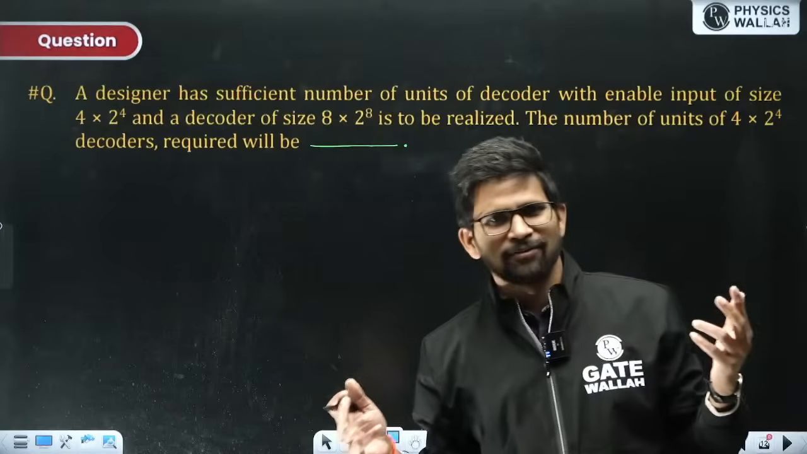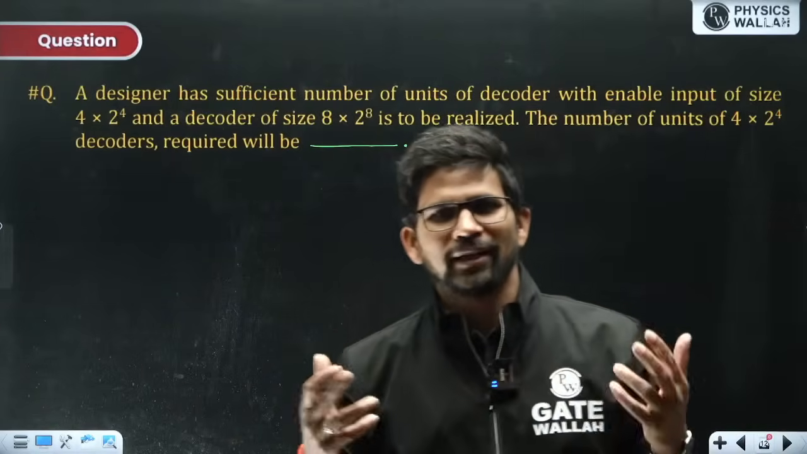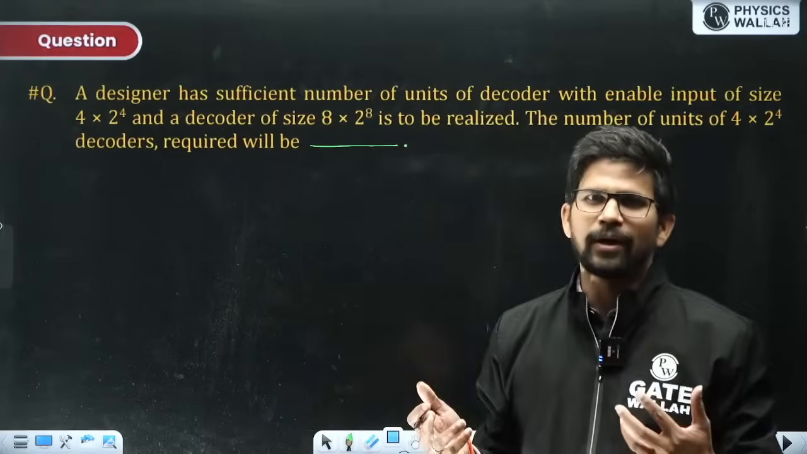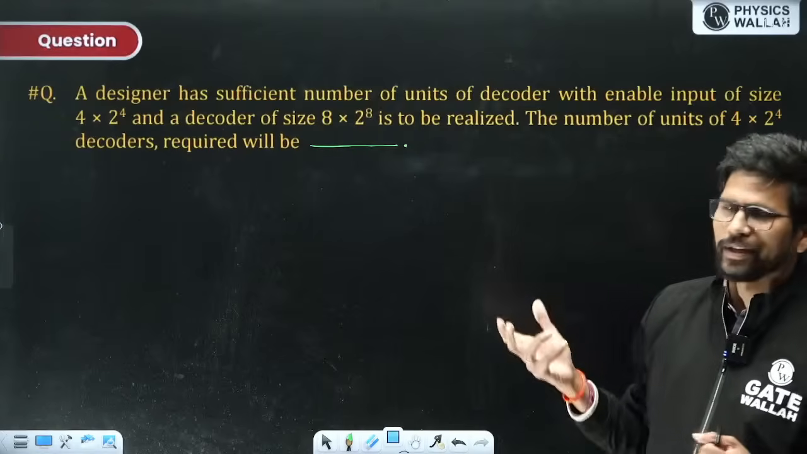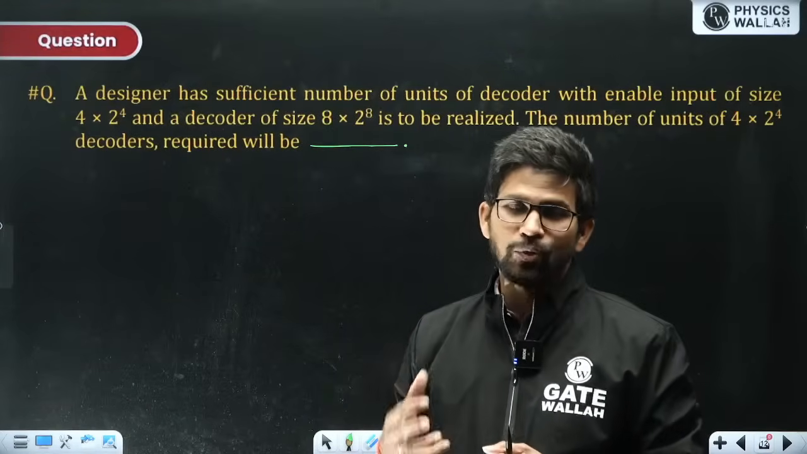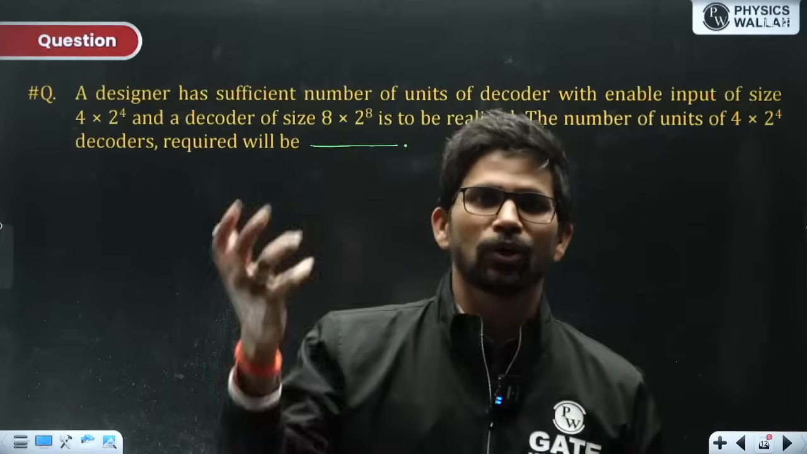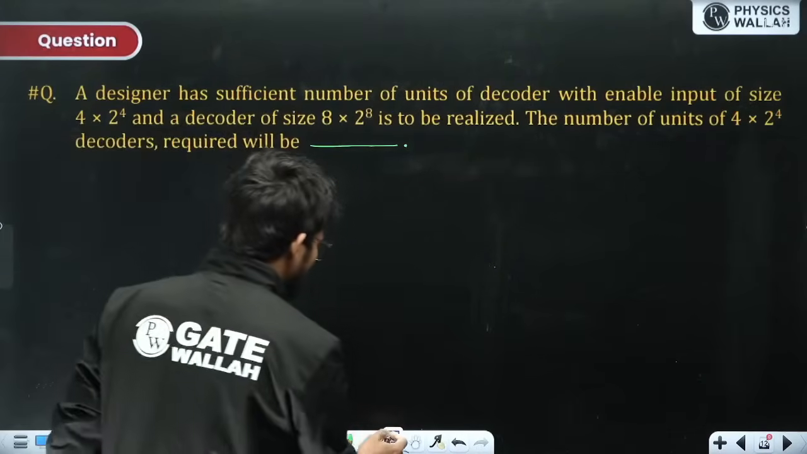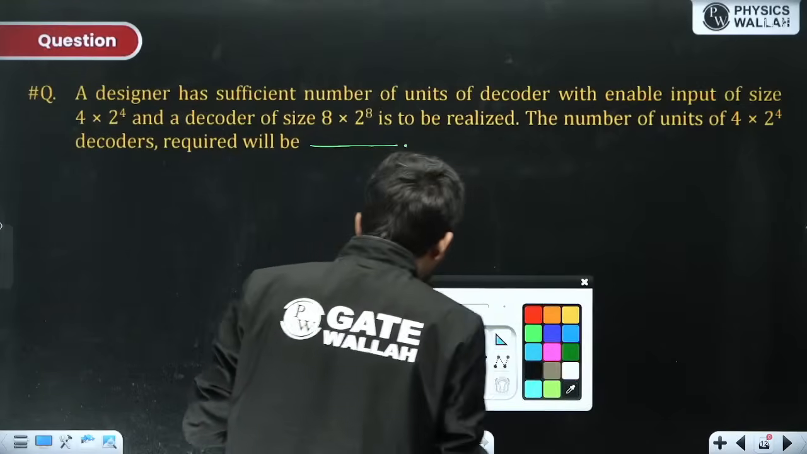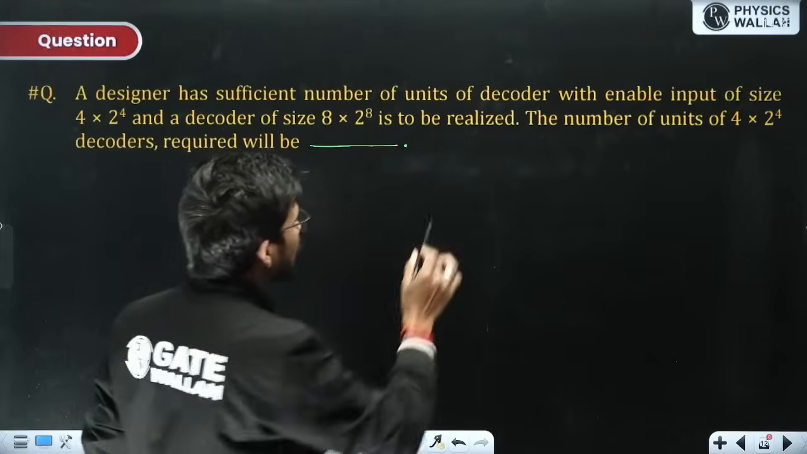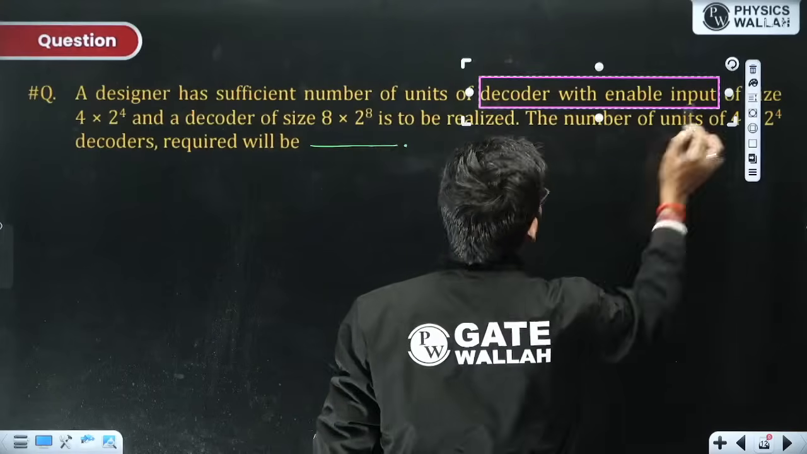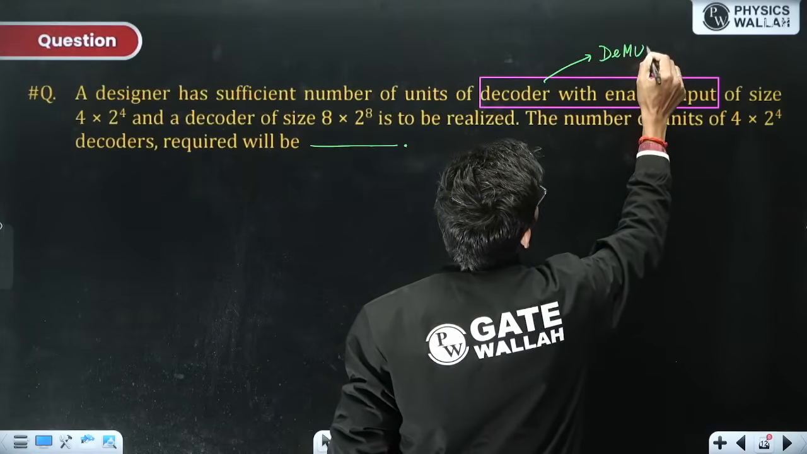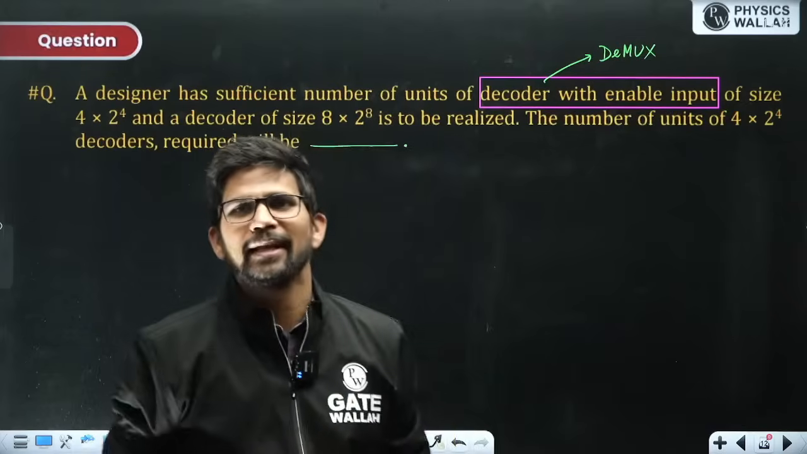We know how to find out the number of mux required, the number of demux required, but we don't know how to find out the number of smaller decoders required in order to design a higher order decoder. Now let us try to solve it. Always try to correlate. A decoder with enable input is equivalent to a demux.